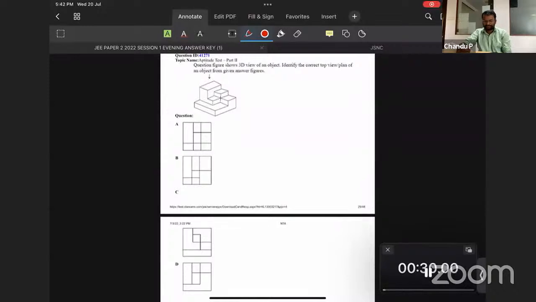Next one. In this way, you can easily count and solve these kinds of questions. This is for the top view. Just have a look into the top view. How many surfaces can you see from the top? 5 surfaces you can see from the top.